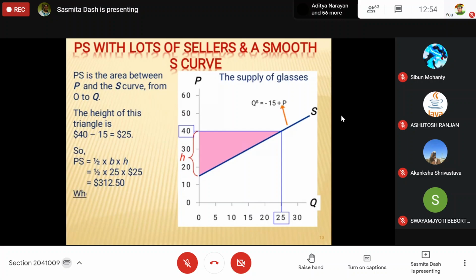So what we are getting here: quantity B is your quantity supplied, and H is your actual price minus the price at which quantity supplied is 0, that is, actual price minus minimum cost.